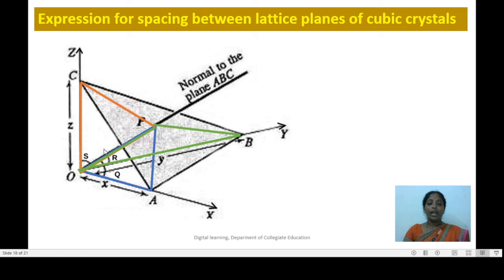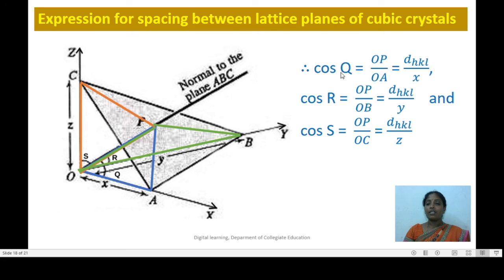Therefore, at point P, you can imagine the presence of three right-angled triangles, and for all these triangles OP is common. Therefore we can define cos of angle Q, which is adjacent by hypotenuse. For the triangle OAP, the adjacent side is OP and the hypotenuse is OA.